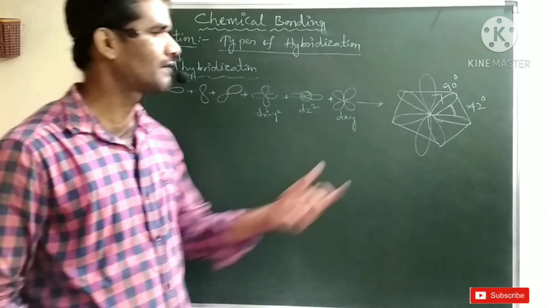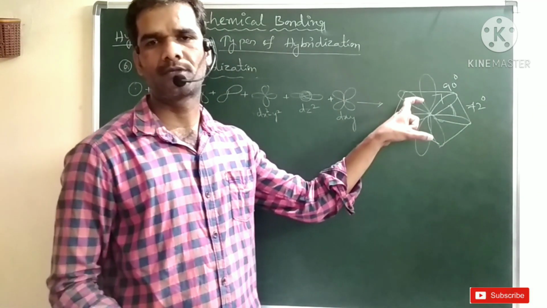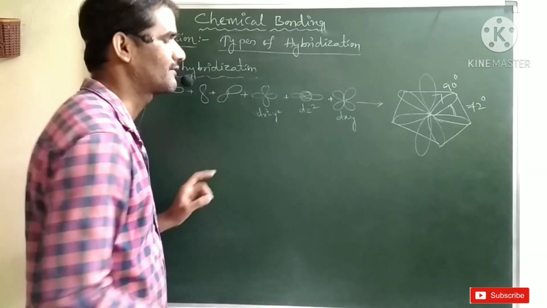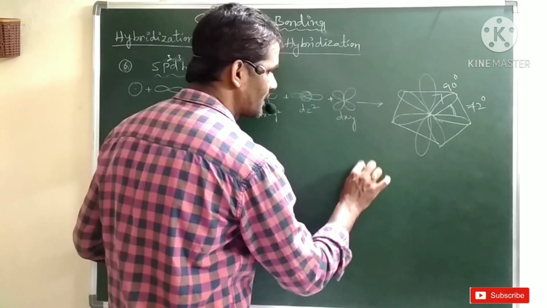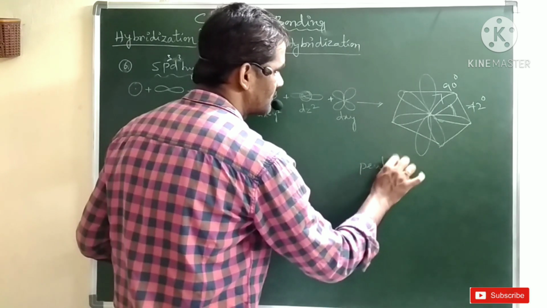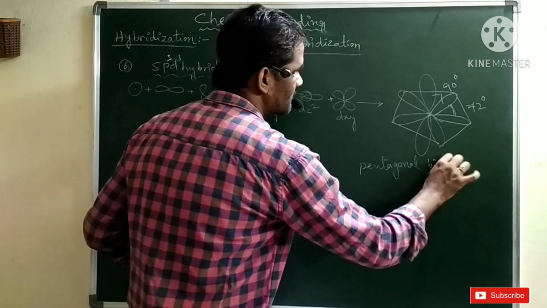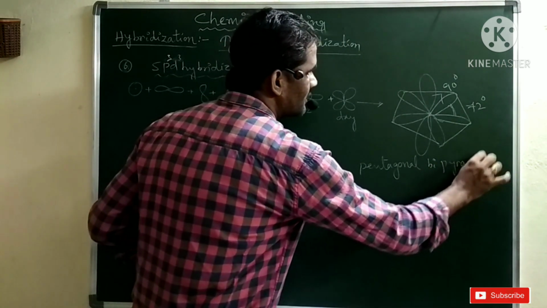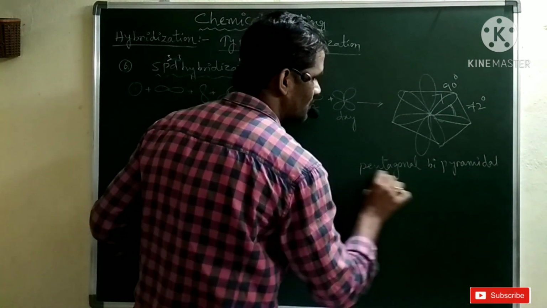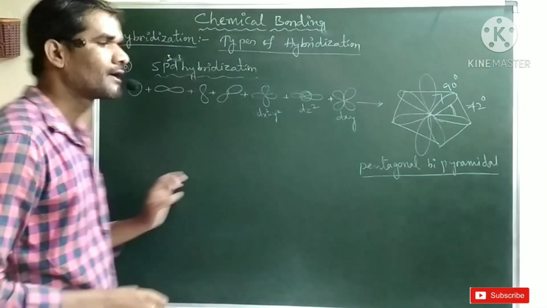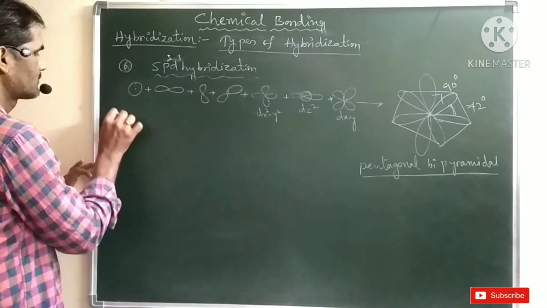Same here, but we have 5 lobes on the plane and 2 lobes above and below the plane. So what kind of geometry does it result in finally? It is pentagonal bipyramidal geometry.